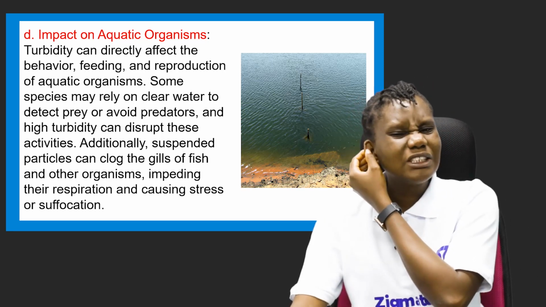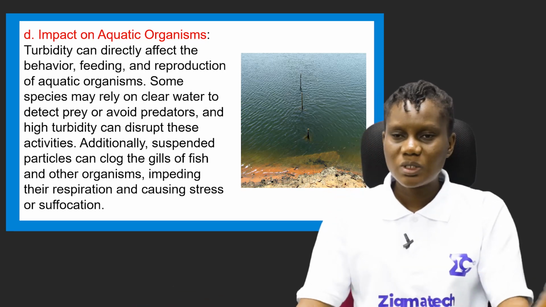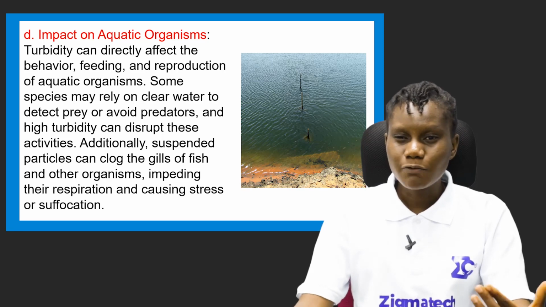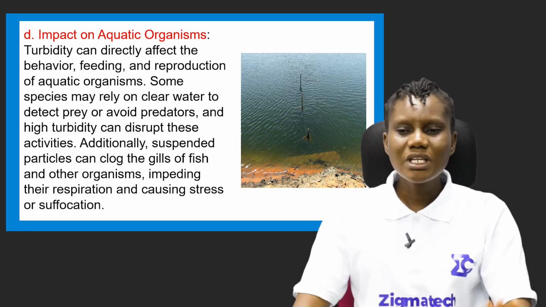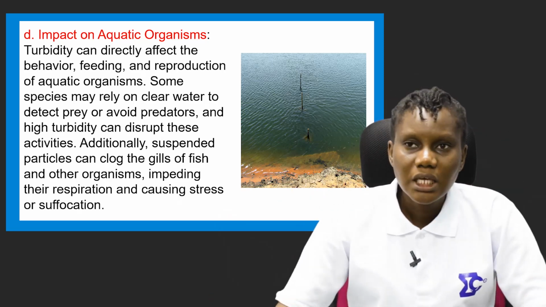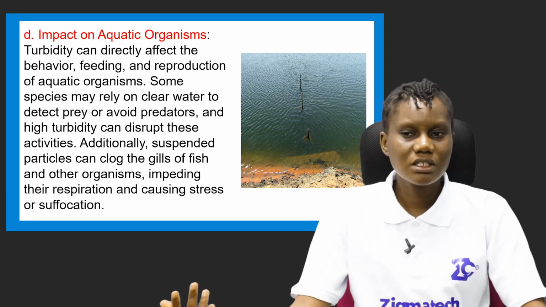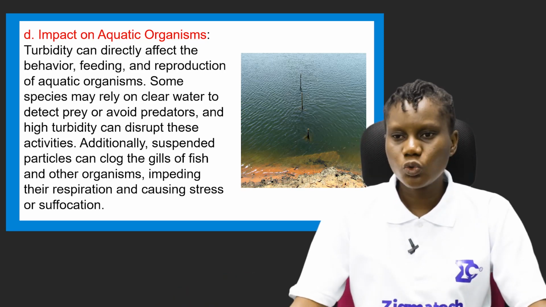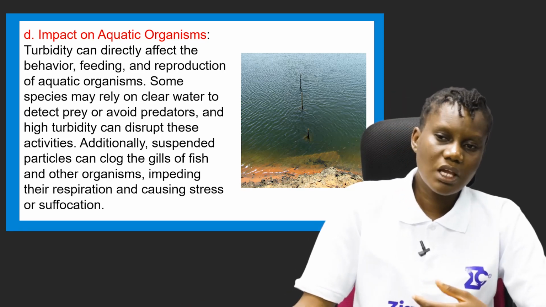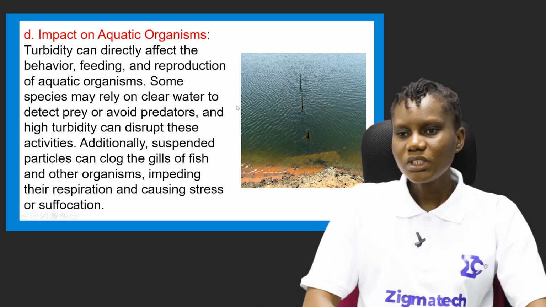So imagine that the water is just too hazy, too cloudy, and some of those particles suspended in the water, as the fish are taking in water through their gills, will now cover the gill and they cannot breathe again. Imagine someone covering your mouth and your nose, and you cannot breathe. The next is death. Same thing with these organisms too. When anything impedes their respiration, it can cause them to suffocate to death.